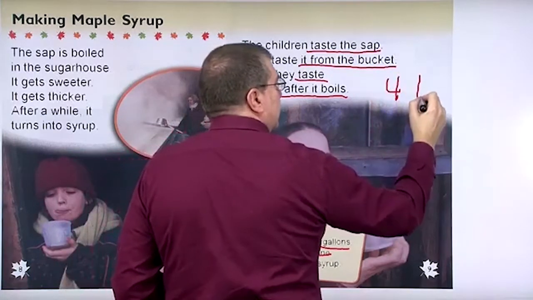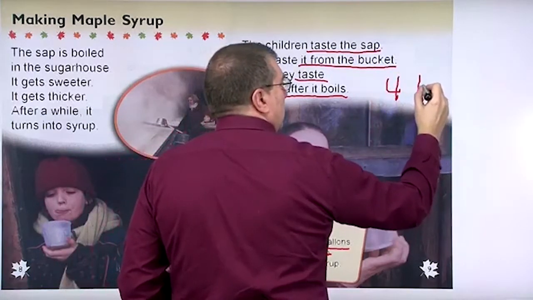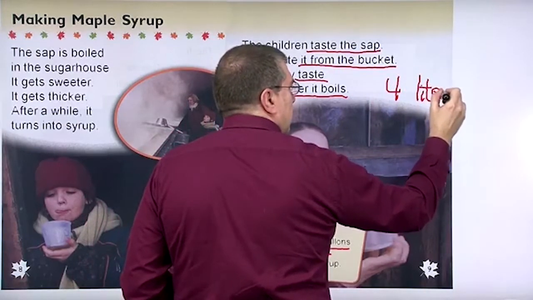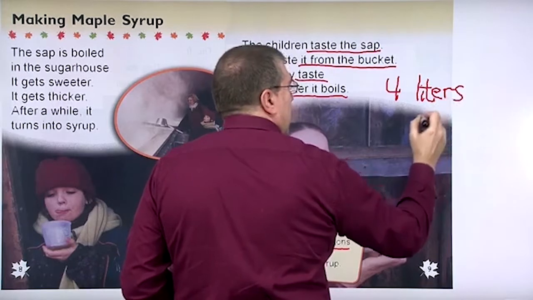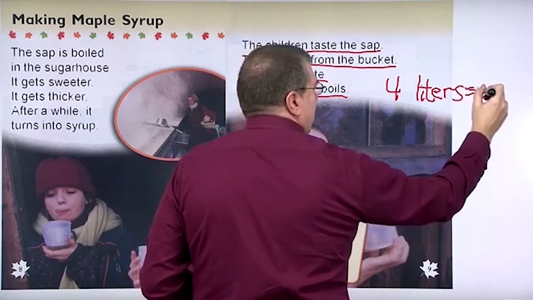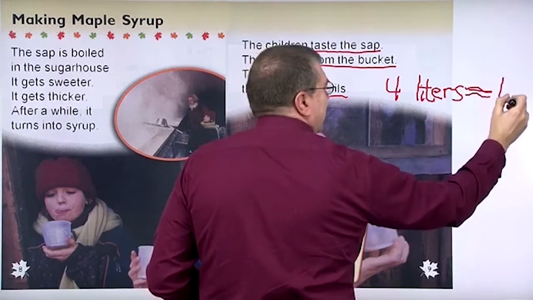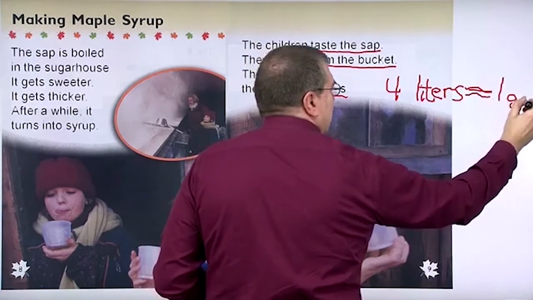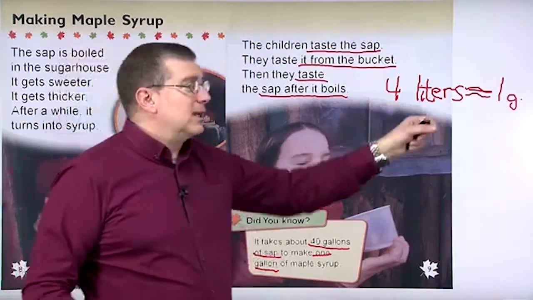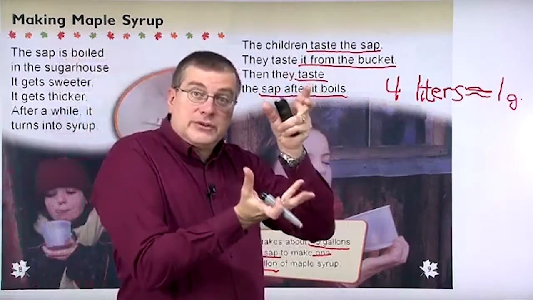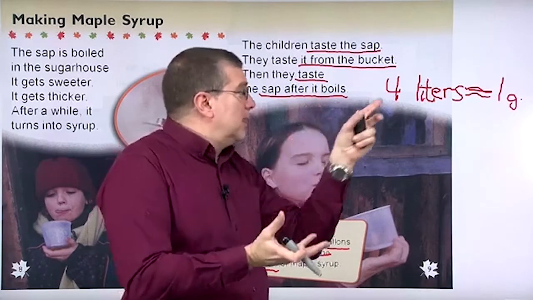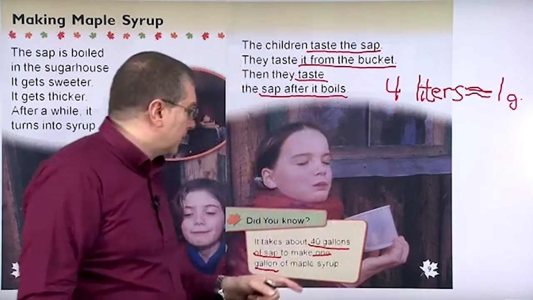I'll write it out. 4 liters, about equal to 1 gallon. I'll just put G for gallon. If you think of 4 bottles of water that you get at the supermarket, if it's a 1 liter bottle, 4 of those is 1 gallon.